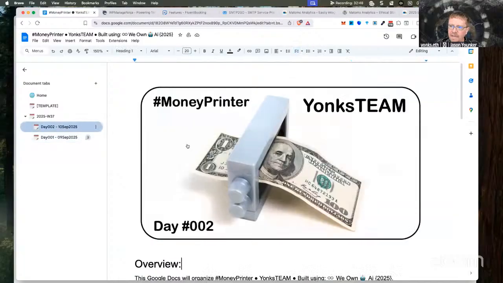All right. Well, this is day two of the Yonks team Money Printer. The AI stuff will intensify here. We're also going to be evaluating Minute Launch AI from our WordPress friend Spence Foreman. I know he had an office hours on Minute Launch AI this last week, so we really want to see what functionality he's been cooking up there. Do you have any final thoughts, Tyler, before we bring day two of the Money Printer series to a close?